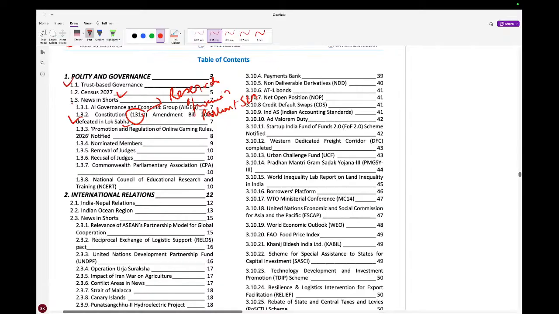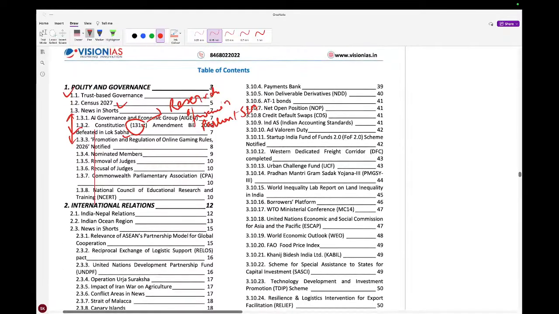Then we have the news shorts, right? From the short news, we can expect questions in the prelims examination. And the long ones, basically the articles discussed here, can be asked in any of the civil services mains examination. We'll discuss all these things, and our motive is to understand the concepts and remember some points which can be replicated in the examination. So now let us begin.